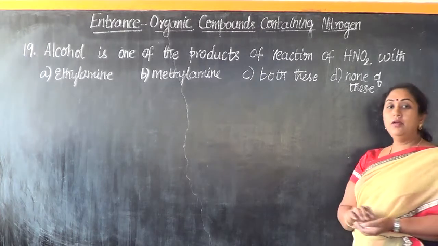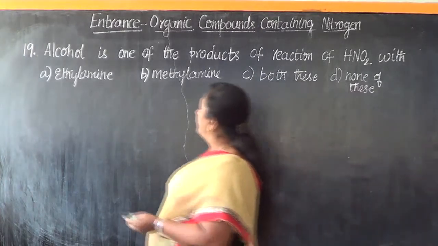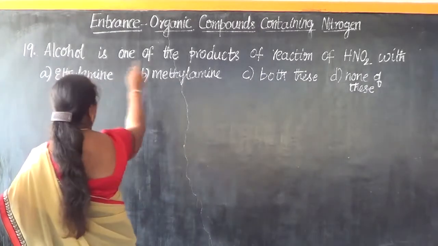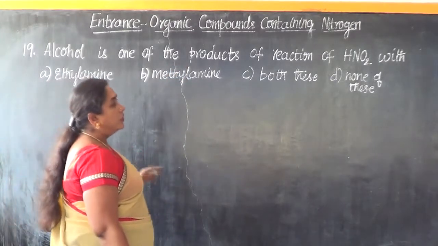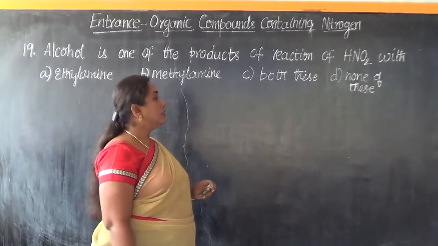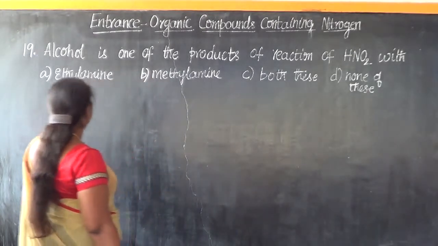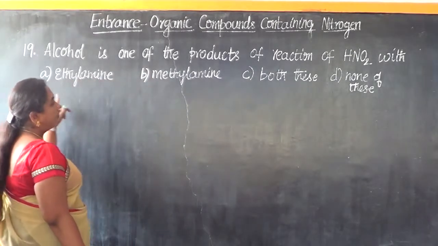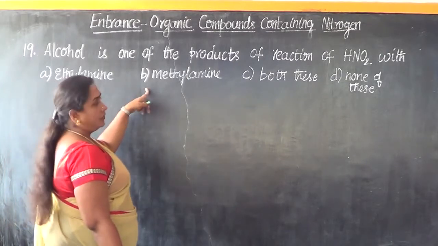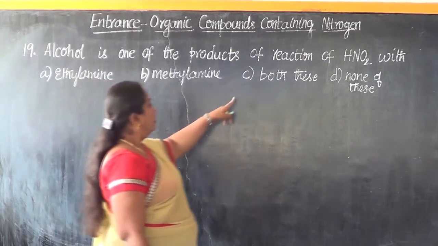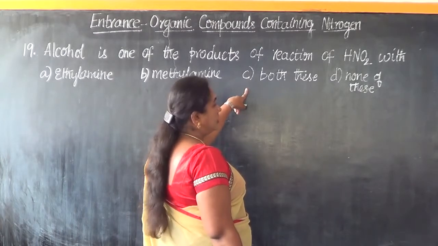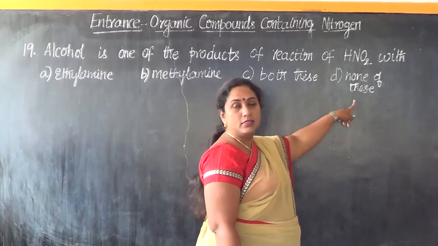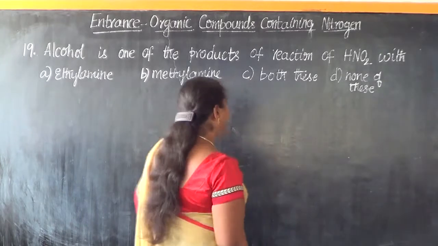Let us look at question number 19. Alcohol is one of the products of reaction of HNO2, which is nitrous acid, with ethylamine, option A; methylamine, option B; both of these, that means ethylamine and methylamine, option C; or none of these, option D.